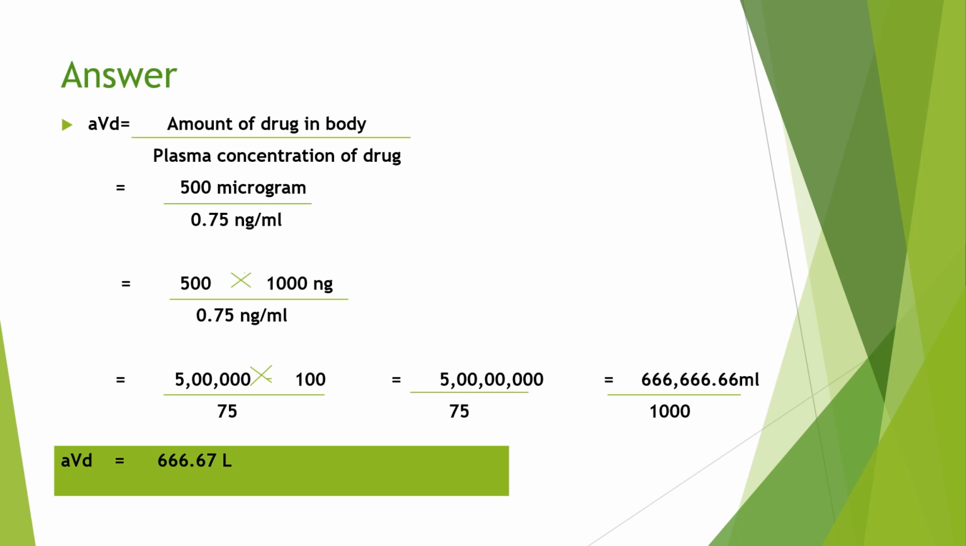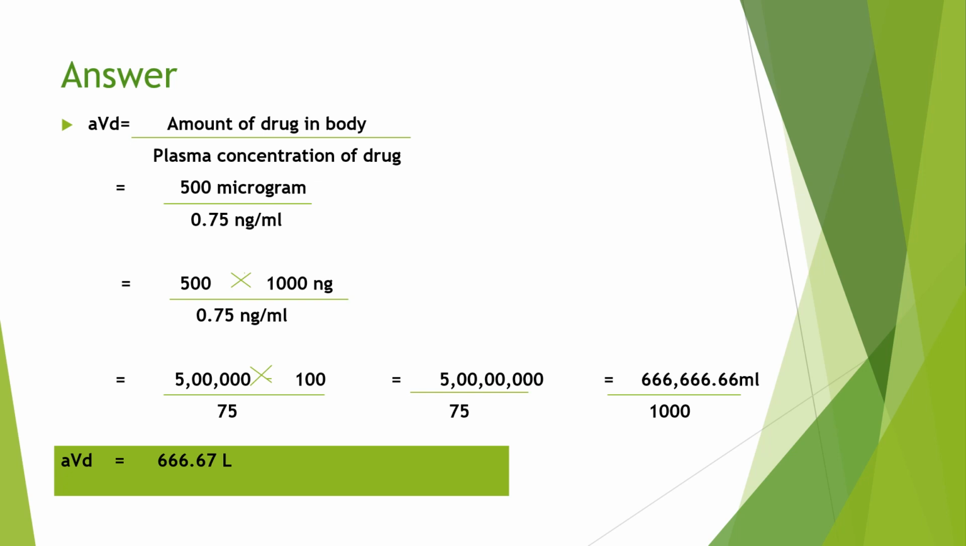Now we will convert 500 microgram into nanogram. We know that 1 kilogram is equal to 1000 gram, 1 gram is equal to 1000 milligram, 1 milligram is equal to 1000 microgram, and 1 microgram is equal to 1000 nanogram. So here 500 is multiplied by 1000. Then we will get 500,000.